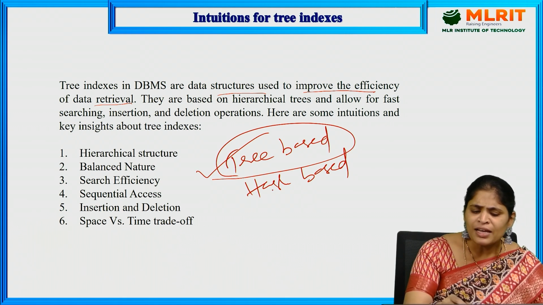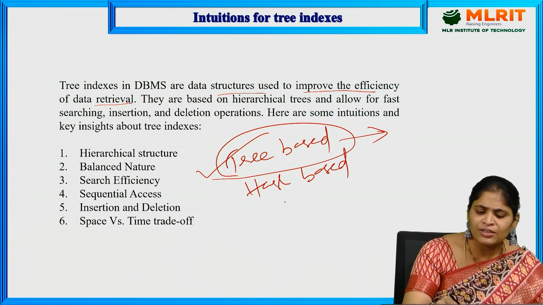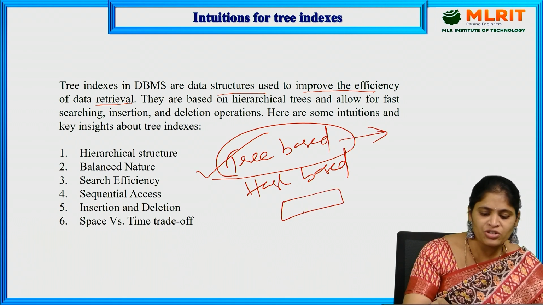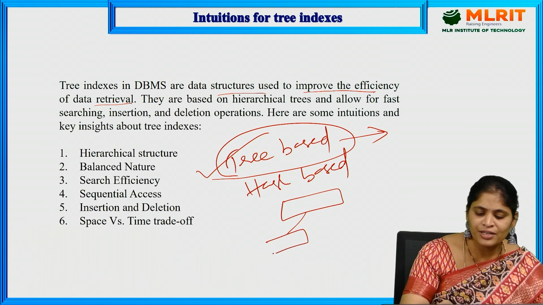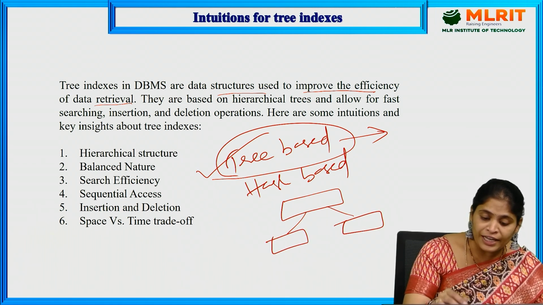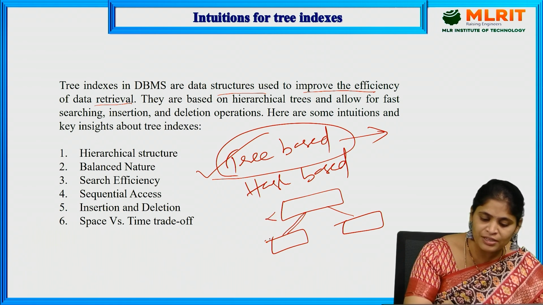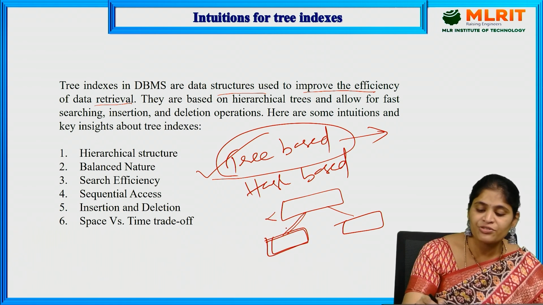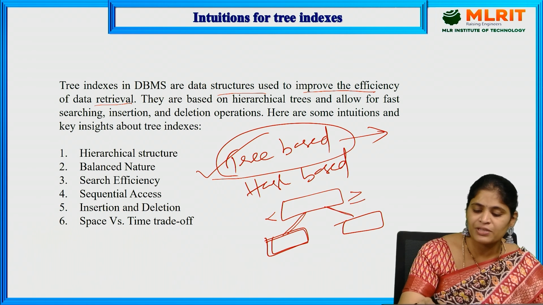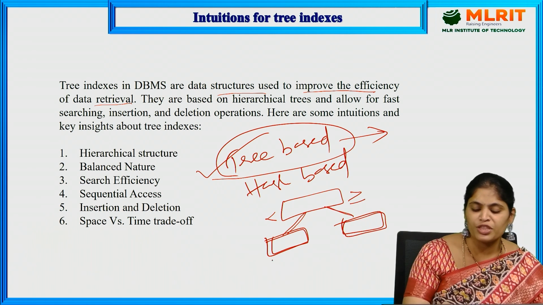A tree is arranged in a hierarchical manner. At the root node, if an element is less than the root, it has to be placed in the left subtree. If it is greater than or equal to, it has to be placed in the right subtree. In this manner we maintain all the nodes.